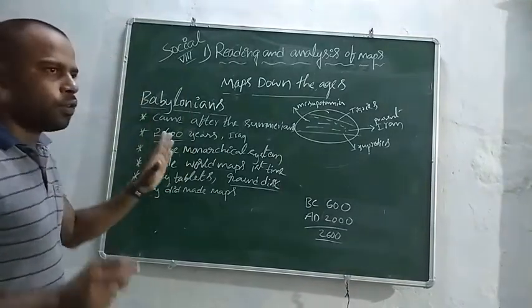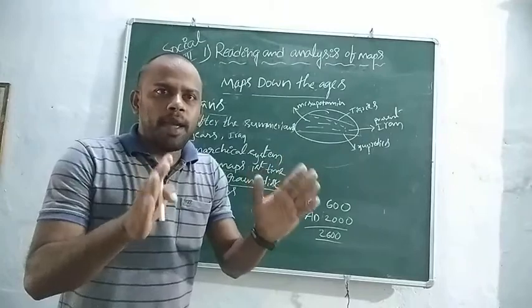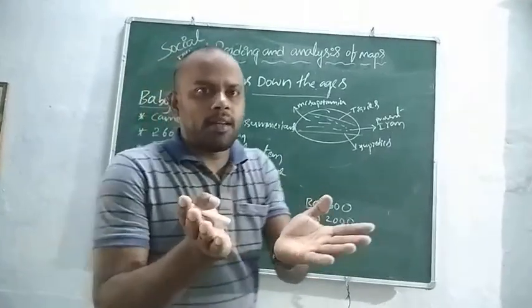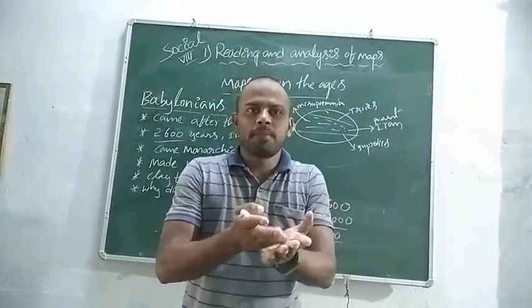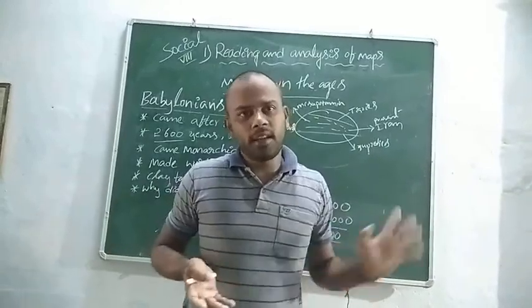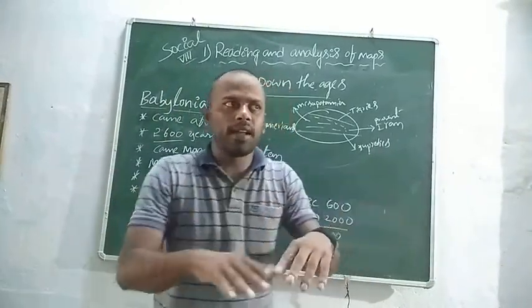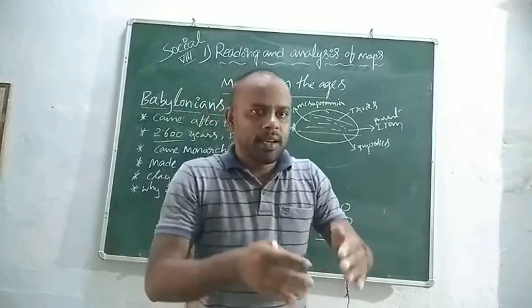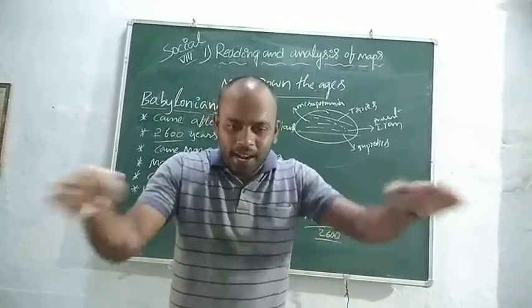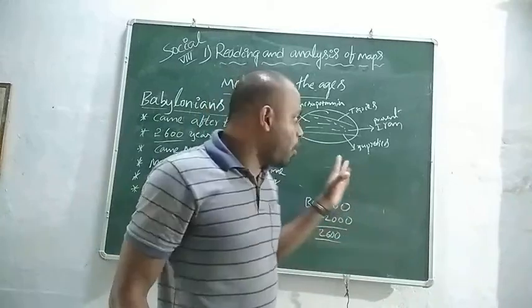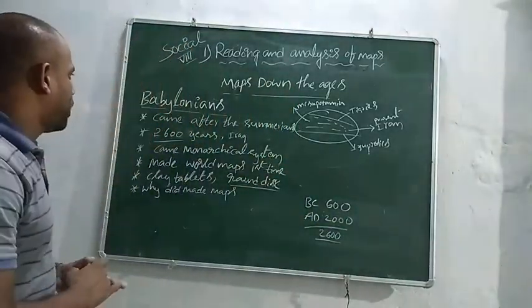Babylonians used to make maps on clay tablets. As you know already, what are clay tablets? Clay tablets means a mud plate. On it they drew the maps.